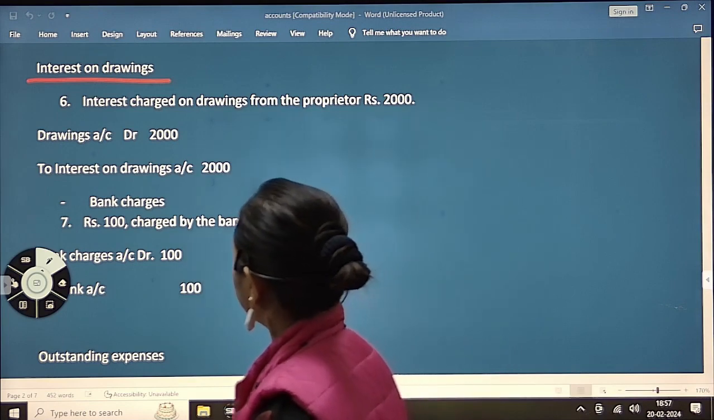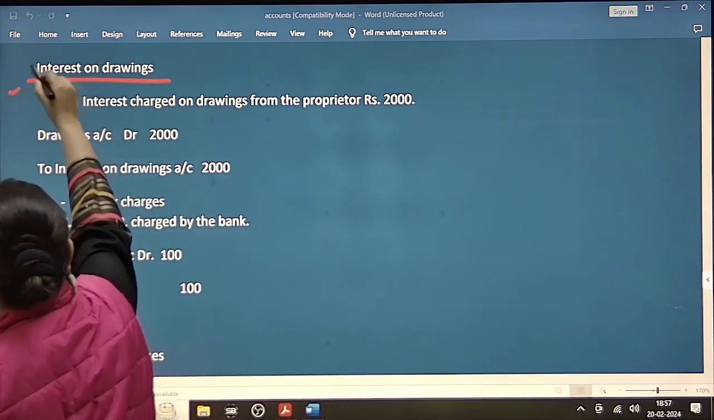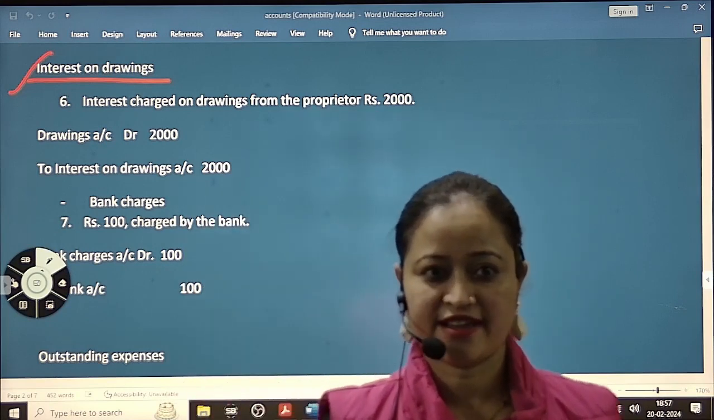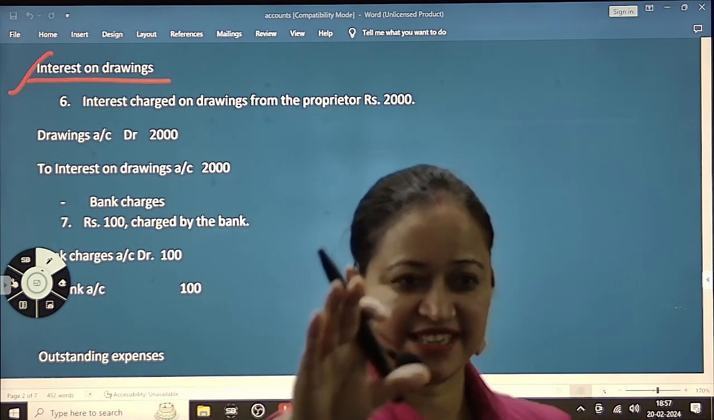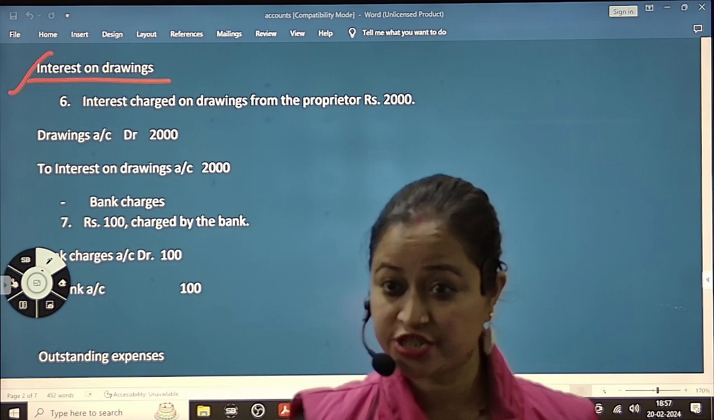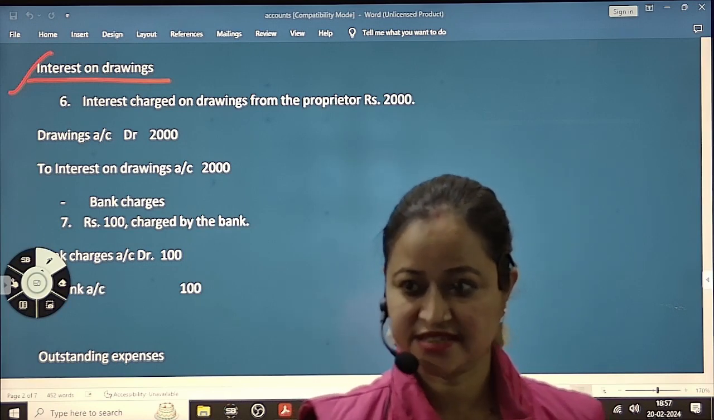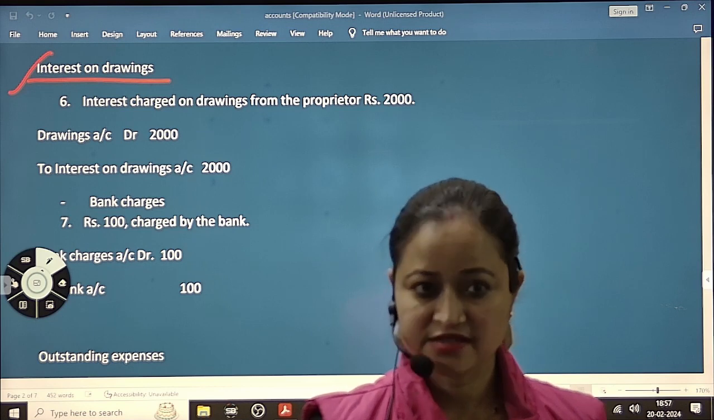Okay, now we'll see interest on drawings. What is drawing? I have already told you. Drawing: 5,000 rupees घर पे भिजवा दिया. So now the firm will charge interest, will take interest on drawings.